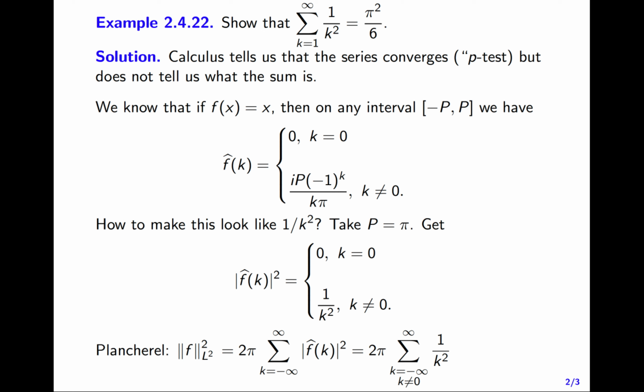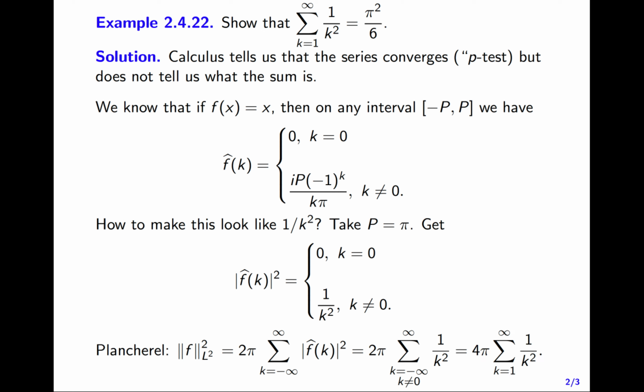So let me rewrite this as 2 pi times the sum from k equals minus infinity to infinity, excluding k equals 0, of 1 over k squared. Great. So this looks a lot like the series I started with, except now I'm summing over minus infinity to infinity, but at the start I only wanted to sum from 1 to infinity.